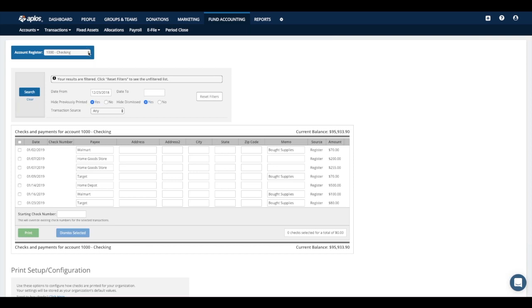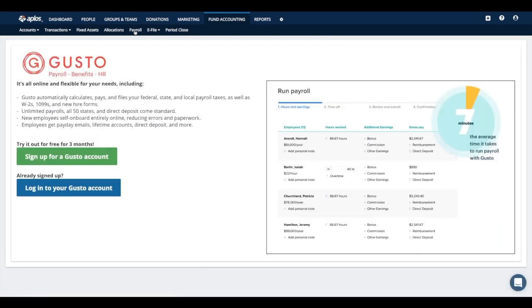All right. Moving through here now, we're going to jump over these couple of tabs here and jump over to payroll. So as far as payroll, as I mentioned earlier, we are partnered with a wonderful company called Gusto Payroll. They are a full-service payroll provider, and we offer a full integration with them. So what this means is that the information that happens within Gusto will automatically be sent over to Aplos for you. So there's no kind of nasty export, import process. It just simply happens in Gusto. You give it the okay, and it pushes right over into the Aplos system for you.